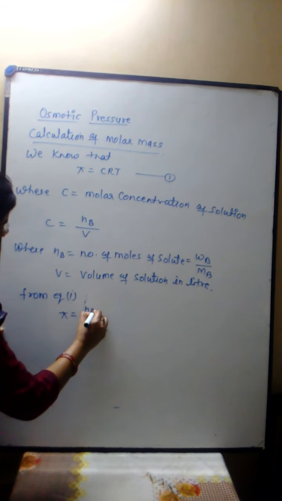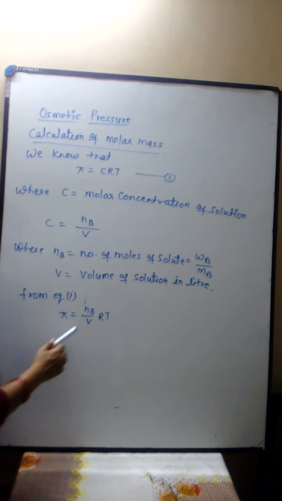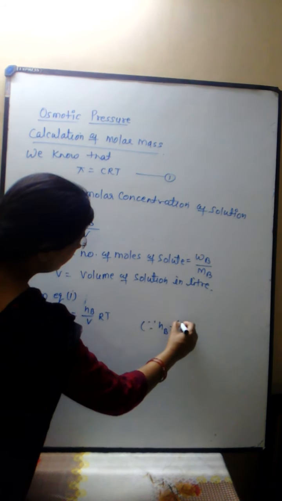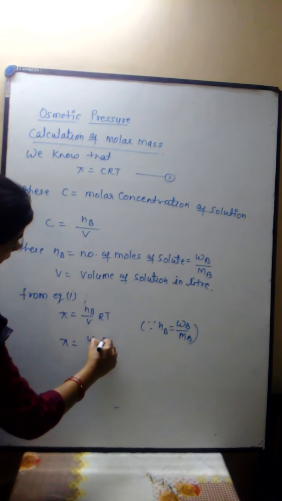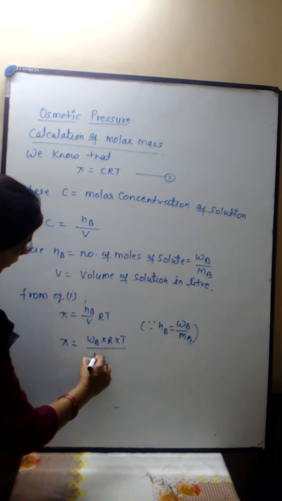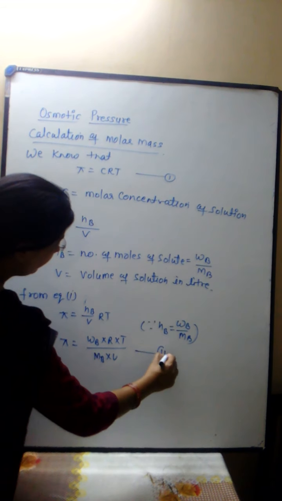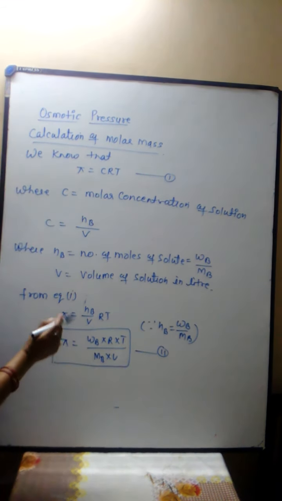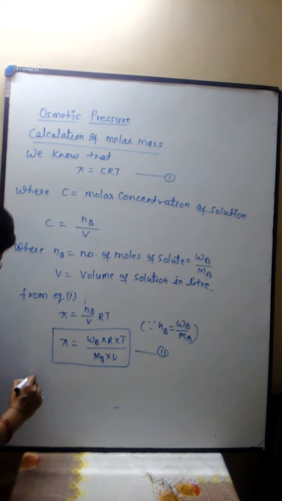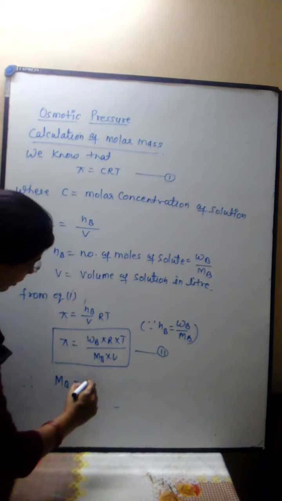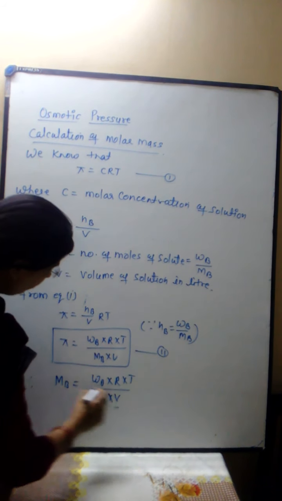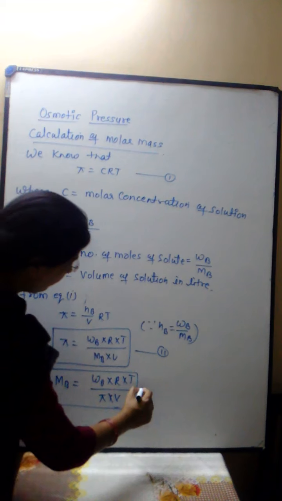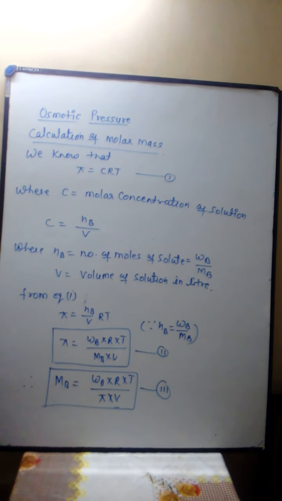So from equation 1, pi equals nB upon V times RT, and since nB equals WB upon MB, pi equals WB into R into T upon MB into V. From equation 2, we can find the osmotic pressure of the solution, and now we calculate the molecular mass of solute: MB equals WB into R into T upon pi into V. So with the help of equation 3, we can calculate the molecular mass of a non-volatile solute.